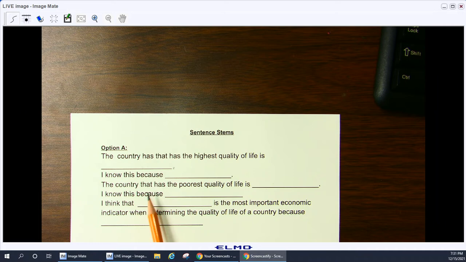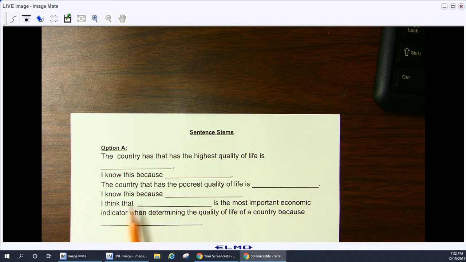Then you're going to tell me the country that has the poorest quality of life, which country has the lowest numbers across life expectancy, literacy rate, and GDP per capita. You're going to tell me which country in the chart has the lowest numbers.